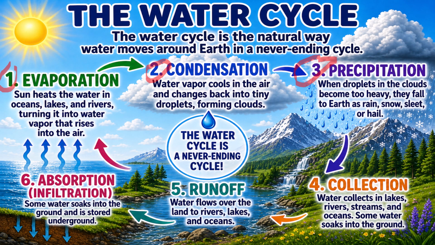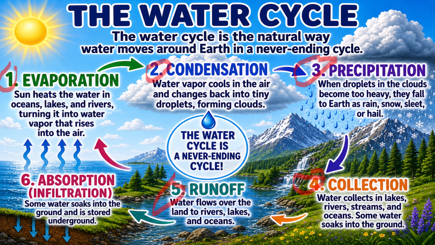Precipitation. When droplets in the clouds become too heavy, they fall to Earth as rain, snow, sleet, or hail. Collection. Water collects in lakes, rivers, streams, and oceans. Some water soaks into the ground. Runoff.